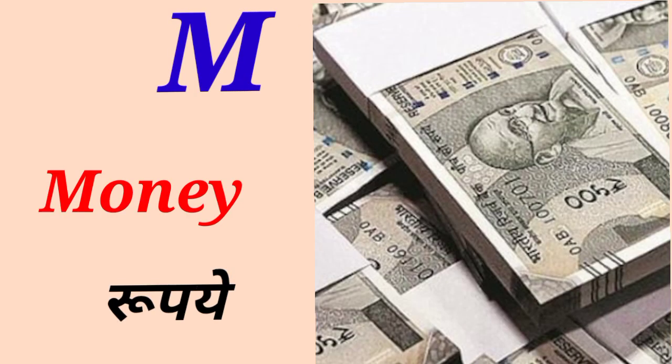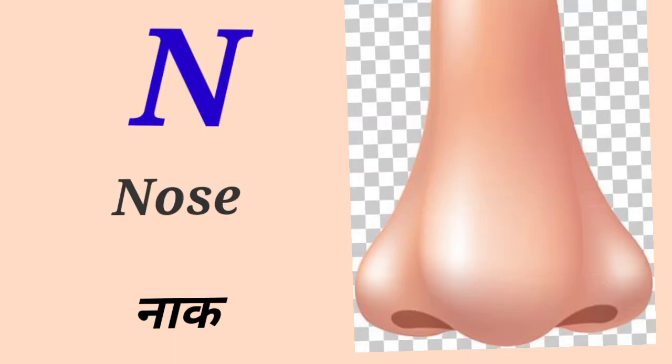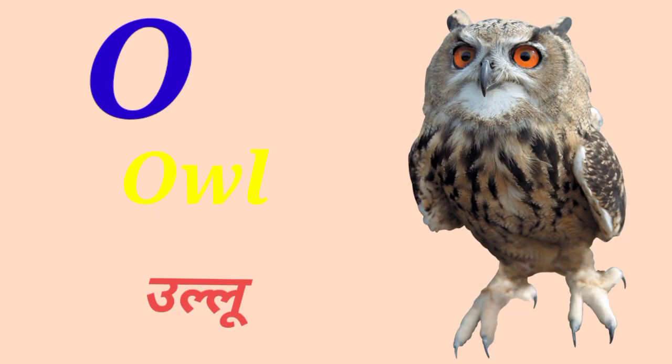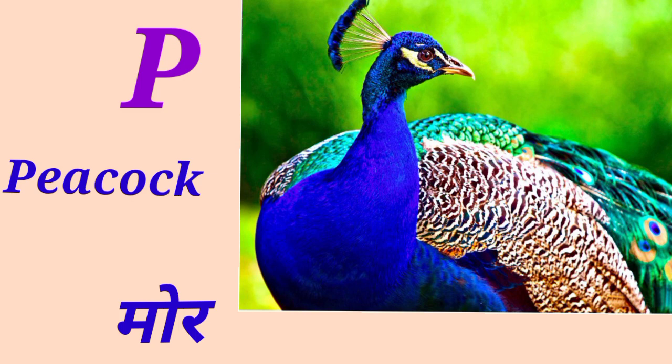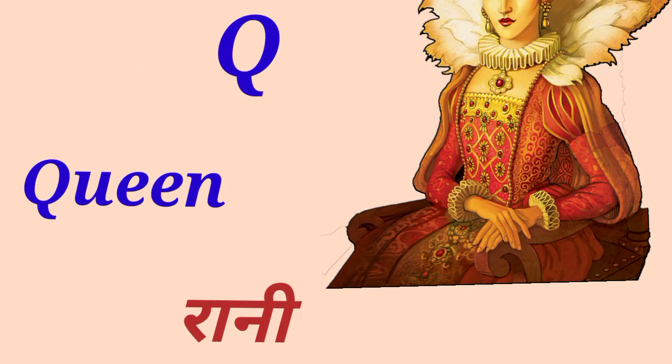M for money, money means rupiah. N for nose, nose means naak. O for owl, owl means ullu. P for peacock, peacock means more.